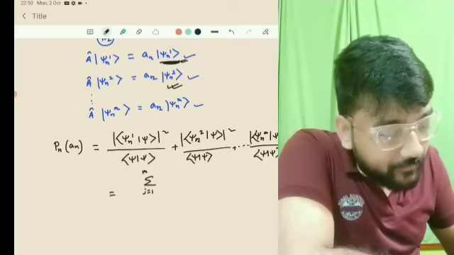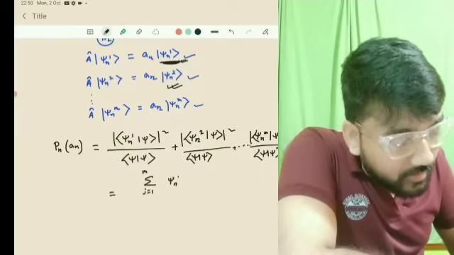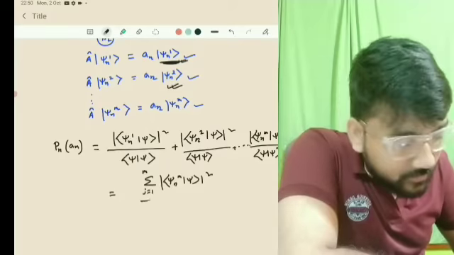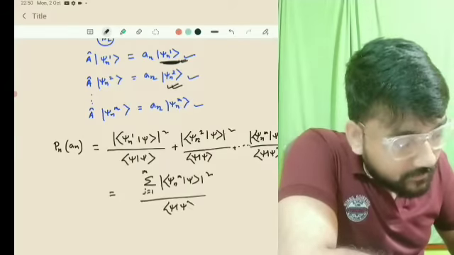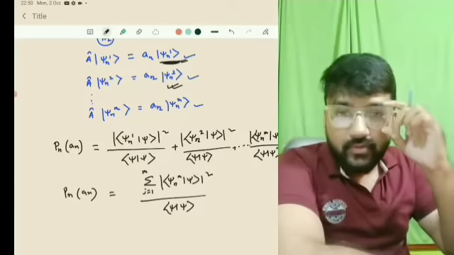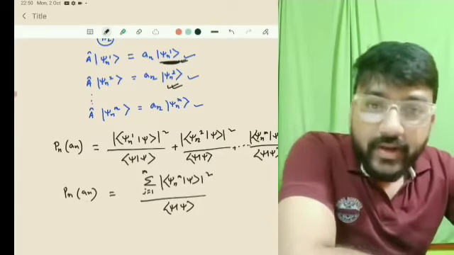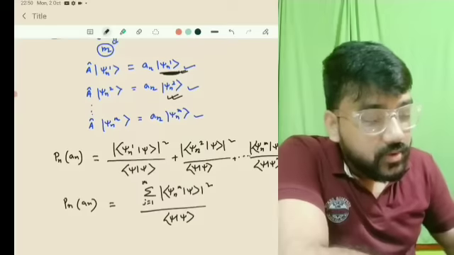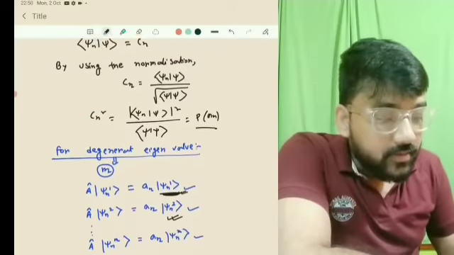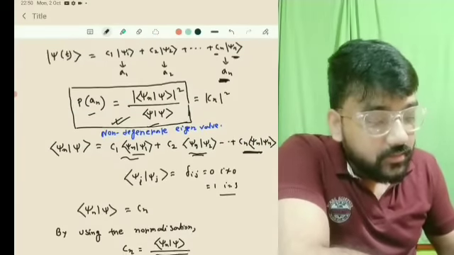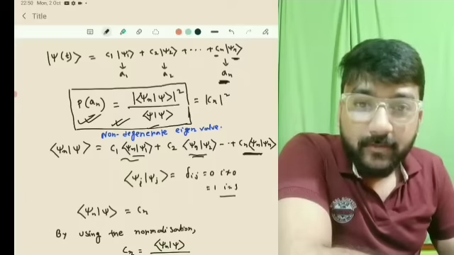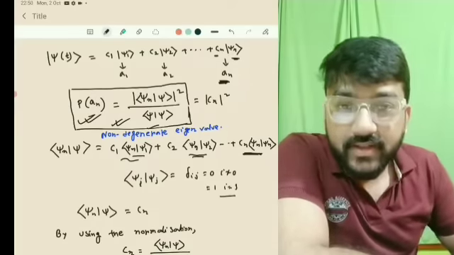Okay, so you can write this in summation form, that will be j equal to, suppose, 1 to m, |⟨psi nj | psi⟩| mod square divided by ⟨psi | psi⟩. So this is your total probability, you can say. We have to use the rule of addition of probability simply. So for m degenerate eigenvalue your probability will be this, but for non-degenerate eigenvalue your probability will be this. Okay, so this is how you can find the probability for a discrete spectrum.